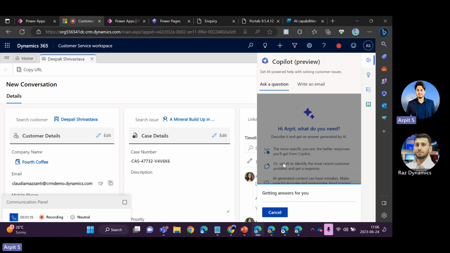No, so this is the open Azure Open AI based integration. I have not configured anything here. It will automatically check in the background.